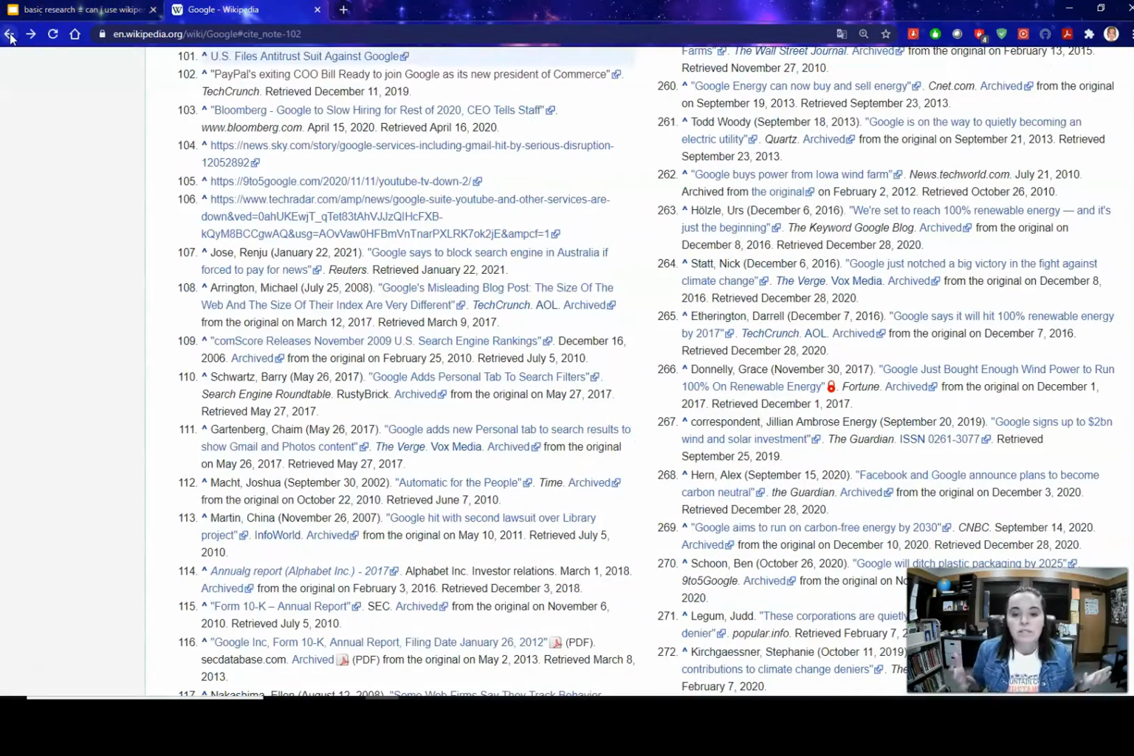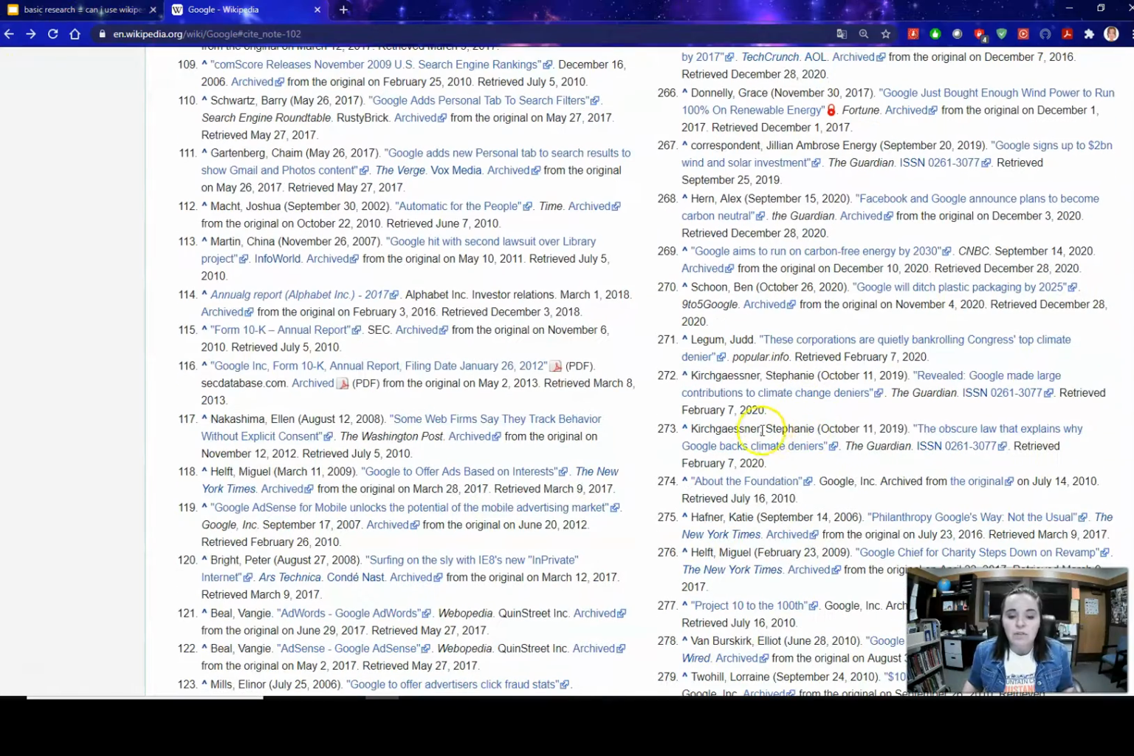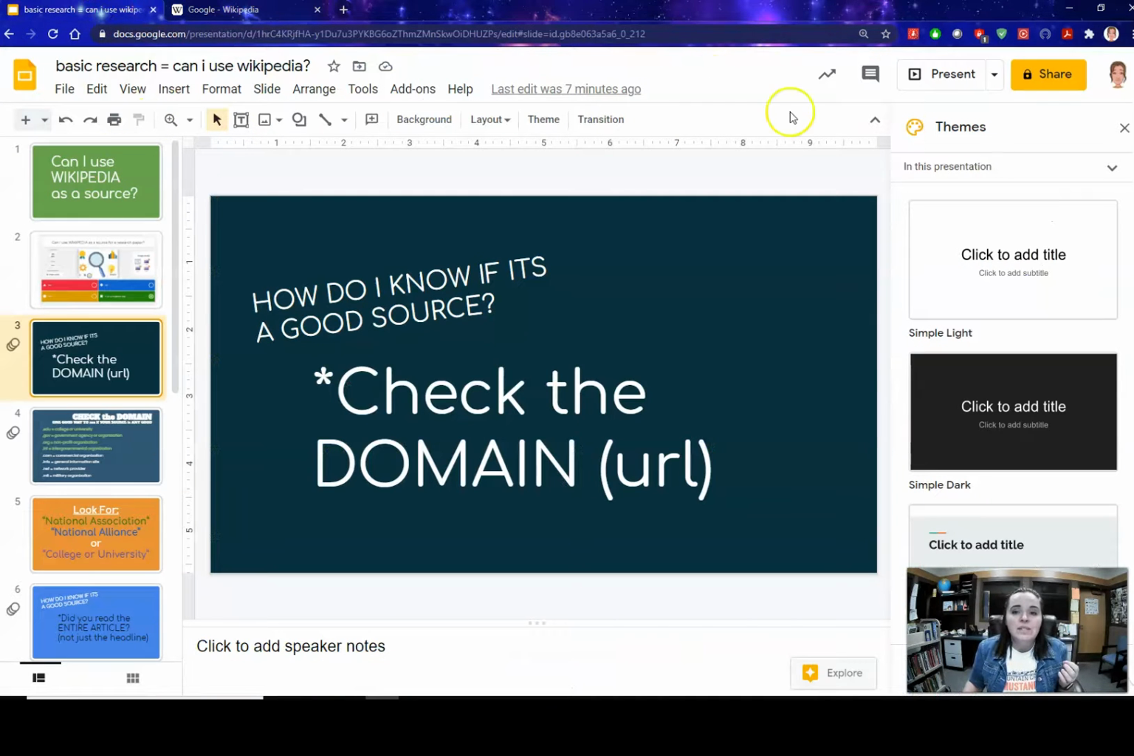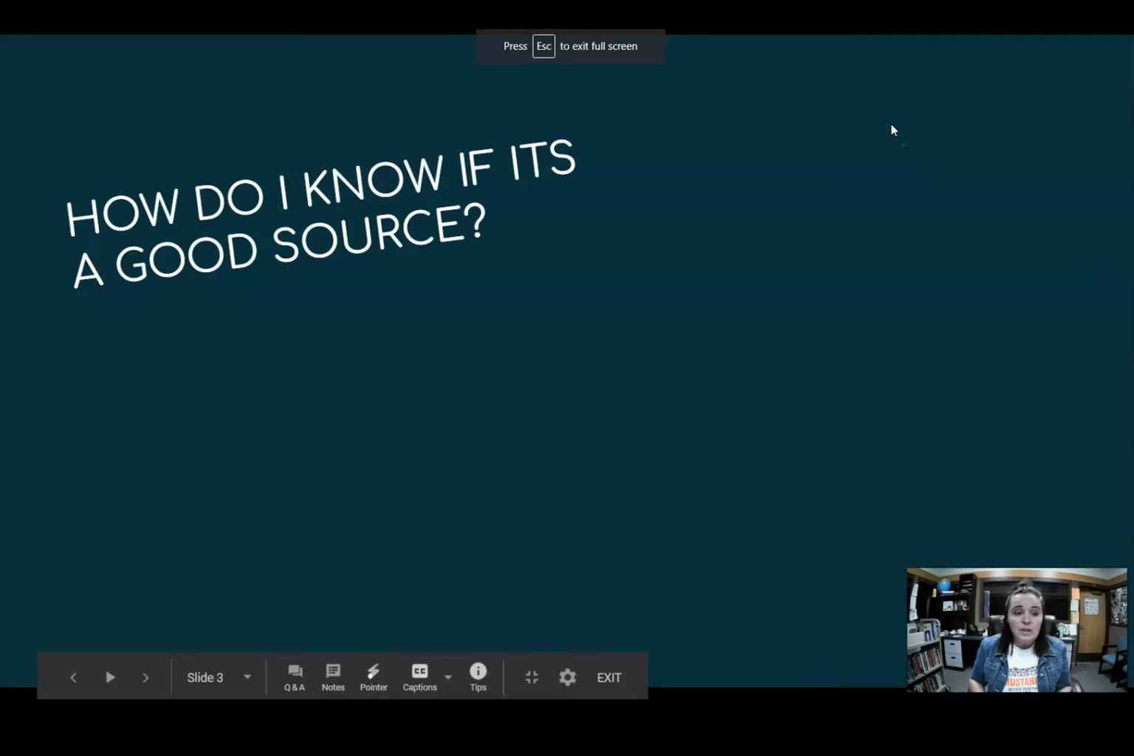Okay, but how do I know if it's a usable article for research? I mean, there's a lot of articles here, and to be honest with you guys, some of them are awesome, and some of them are no good at all. So let's just quickly go over how you know if something is a good research article. This isn't foolproof, but it's a good way to start.